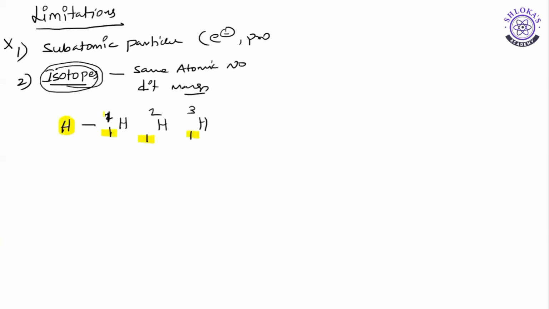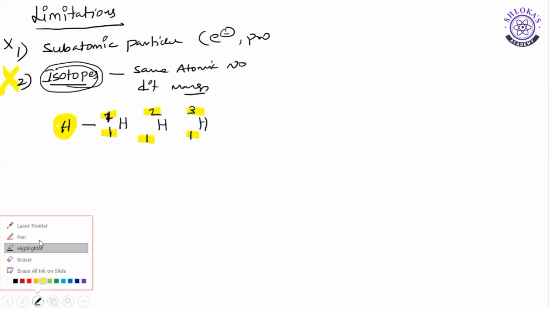But their mass numbers are 1, 2 and 3, entirely different. Hence they are called isotopes. But what did Dalton say? He said that atoms belonging to the same element should possess the same mass. But here these 3 atoms belong to the same element hydrogen and have different mass. So the second point was also proved wrong.